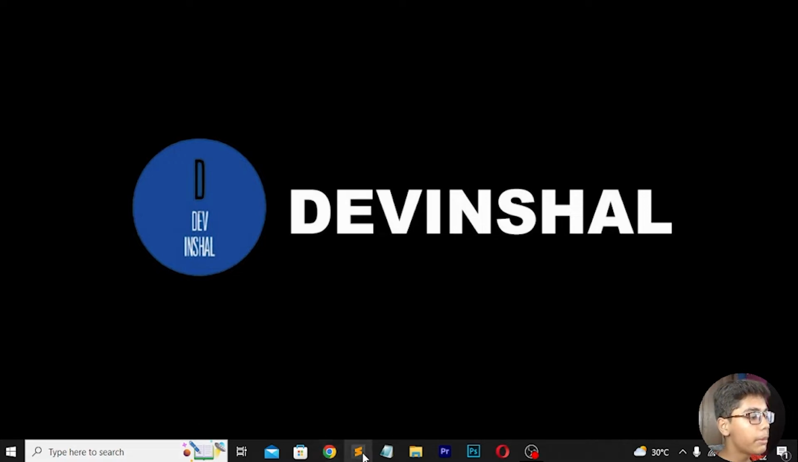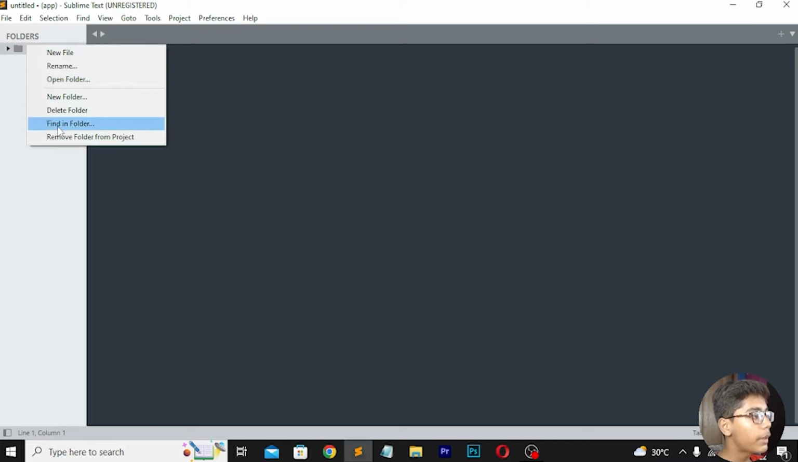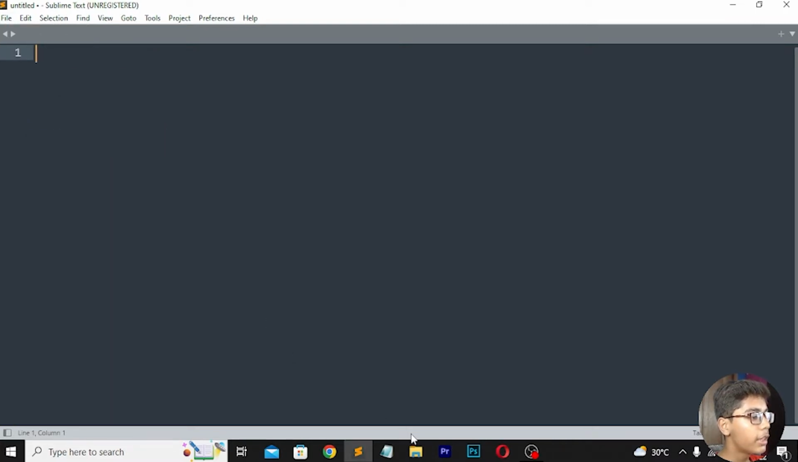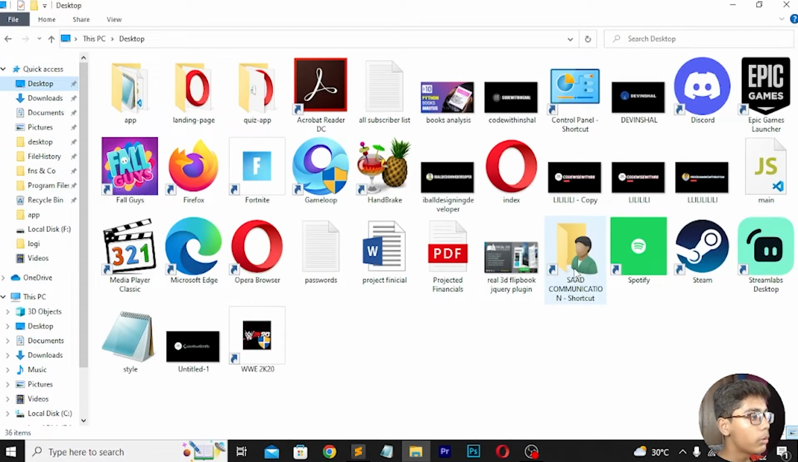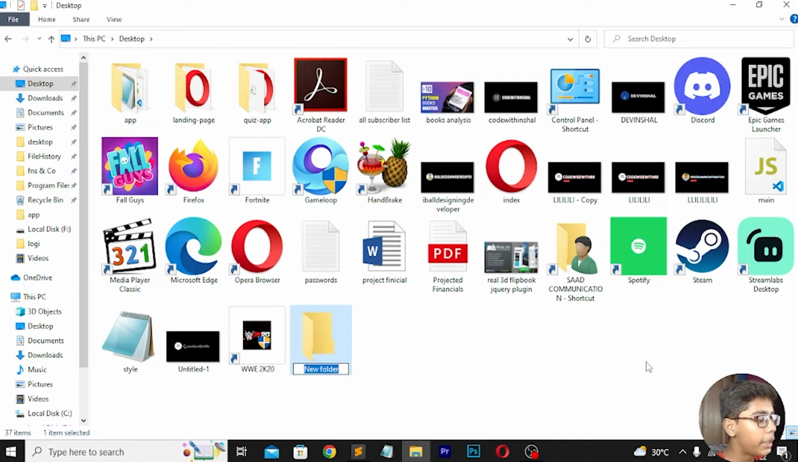I will be opening my Sublime Text Editor in which I will be working. Now I will be making one folder here, so I will remove this folder from this project. Now move to your folder. Here I will move to my desktop, then create one folder on this desktop. I will give it the name chat-app, like this.